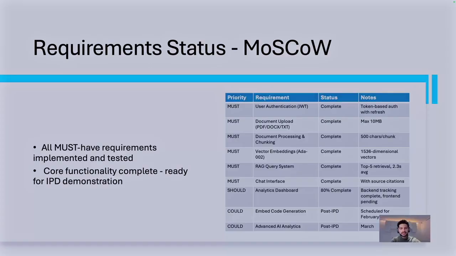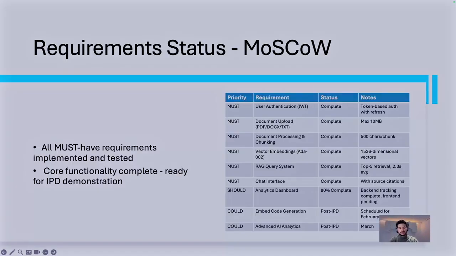Then functional requirement 3, chatbot creation and configuration. The creation is there and implemented, but configuration is not. So basically, it's basic stuff to configure the chatbot. The purpose of the IPD was just to try to implement the RAG, then get to the customization point. For requirement 5, chatbot testing and deployment, there is a web-based playground. This was implemented as well for testing the chatbot before implementing it on your website.